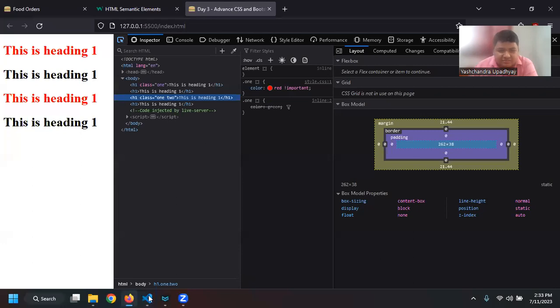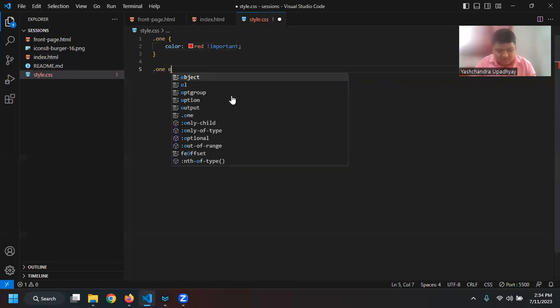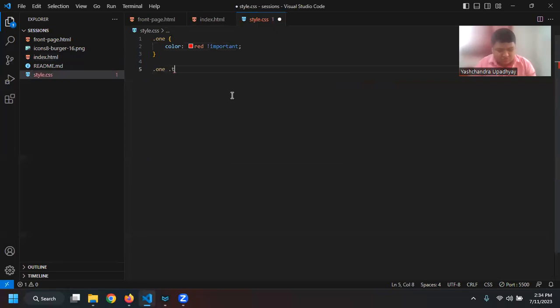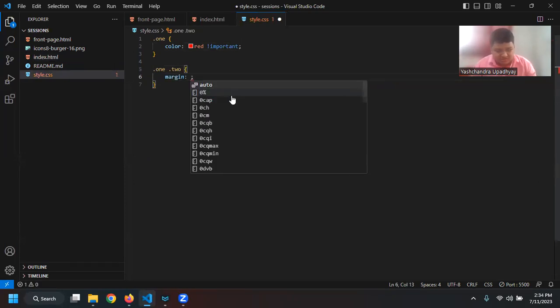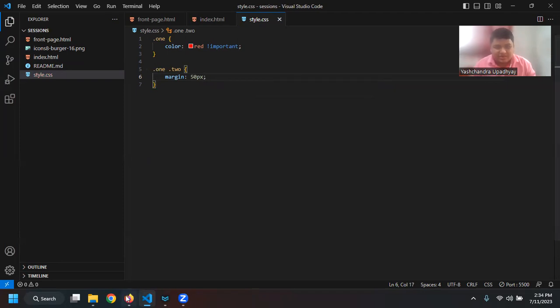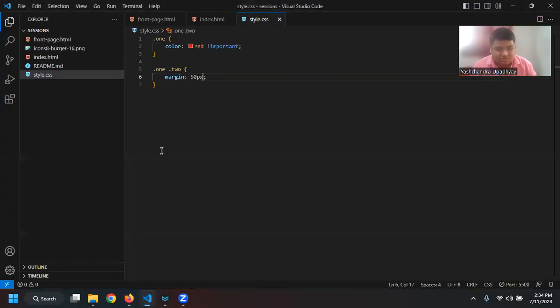So let us say any element which has both class 1 as well as 2, I want their margin to be, let us say, 50 pixels. If I save it and go here, let us say it is another slide.